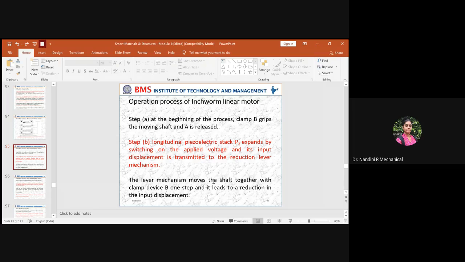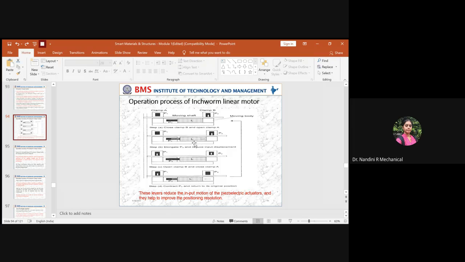So the lever mechanism moves the shaft together with the clamp device B one step, and it leads to the reduction in the input displacement. Due to this movement, it results in the reduction in the input displacement. First, the input displacement will be larger. Why? You have to understand the process.